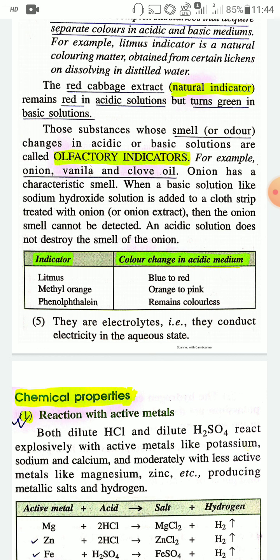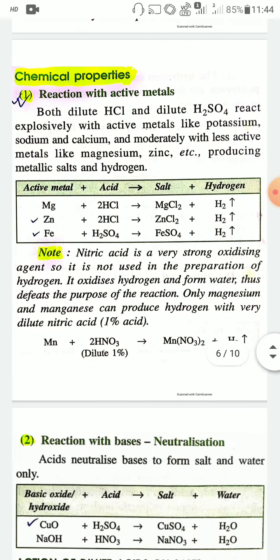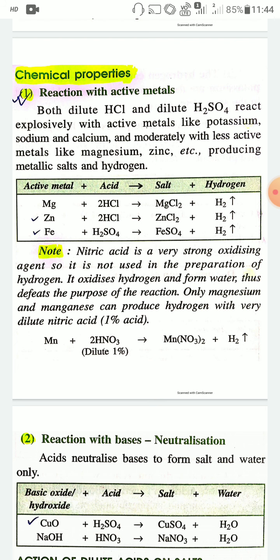The next property of acids: they are electrolytes, that is, they conduct electricity in aqueous state. Now chemical properties of acids, that is, chemical reactions of acids. The first chemical property of acid is reaction with active metals, like sodium, potassium, magnesium, calcium, zinc.